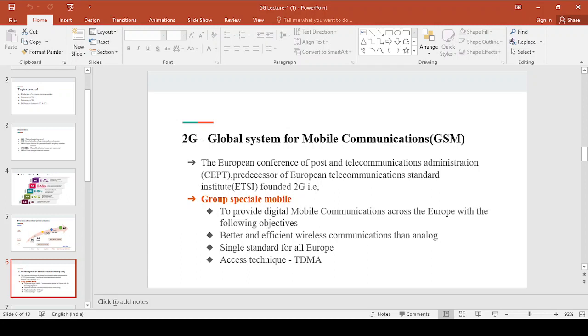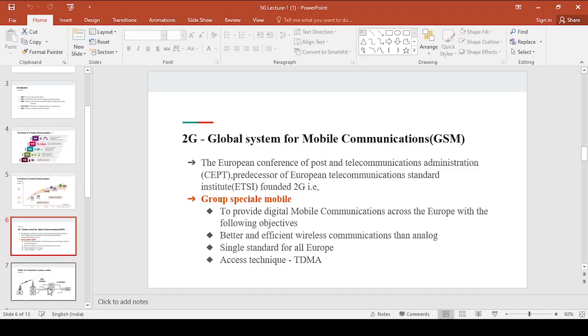After that it spread over the world, right? It is a single standard for all Europe, and after that it was made available across a huge part of the world. GSM very effectively plays an important role in connecting users across remote areas. The access technique, you know already, is TDMA, that is time division multiple access, right?